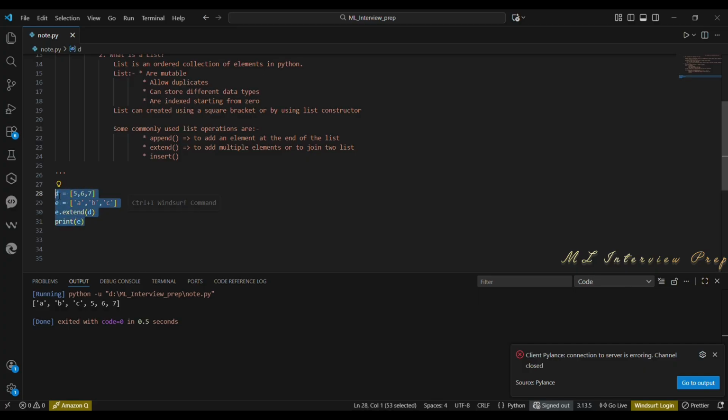Now comes the insert. It is used to add an element at a specific index.